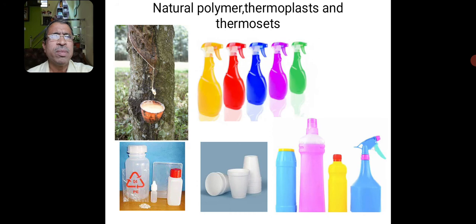Here I have shown some natural polymers, thermoplasts and thermosets. The natural polymer is coming from a tree. And also we have various examples for the thermoplasts and thermosets.